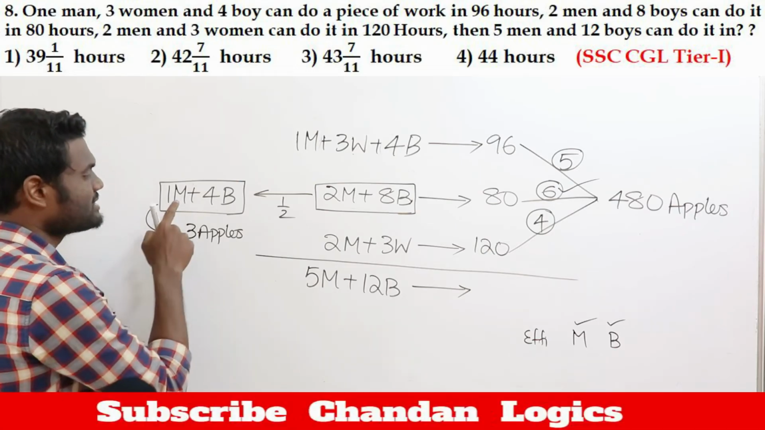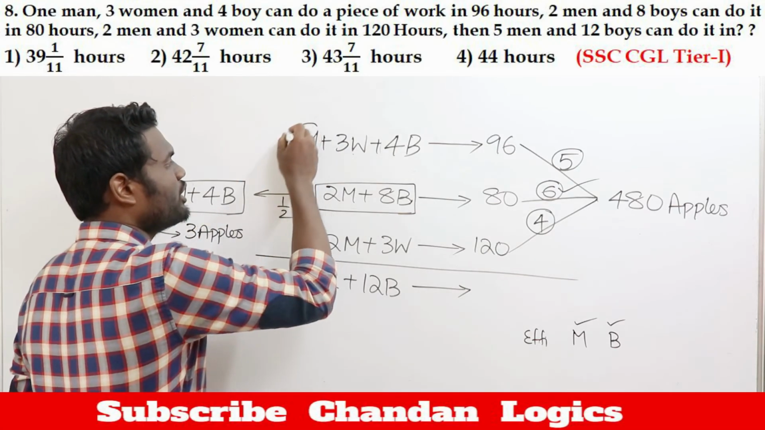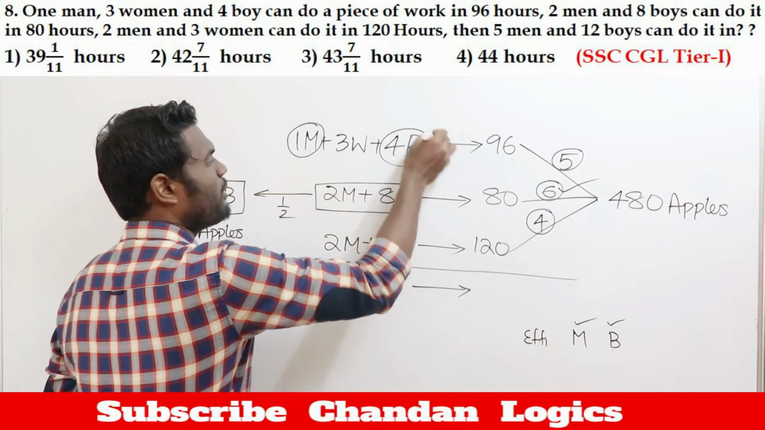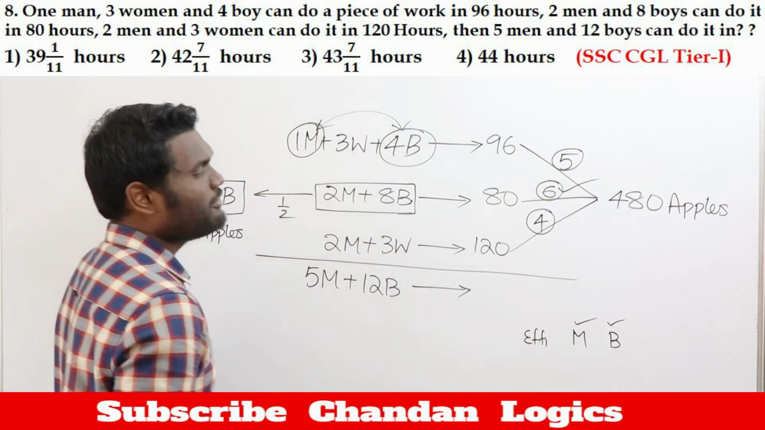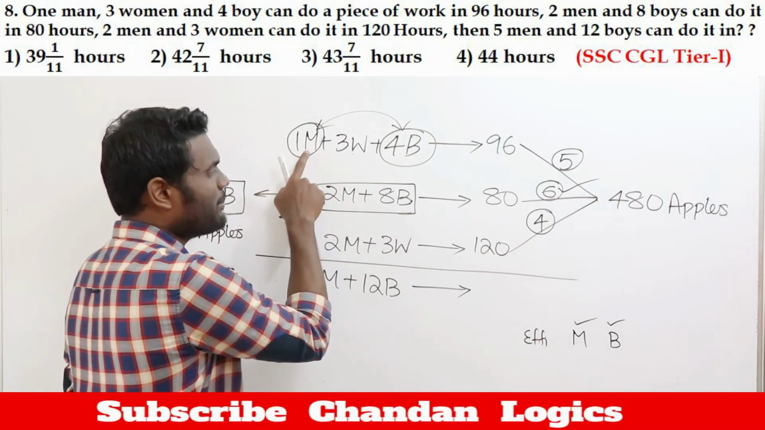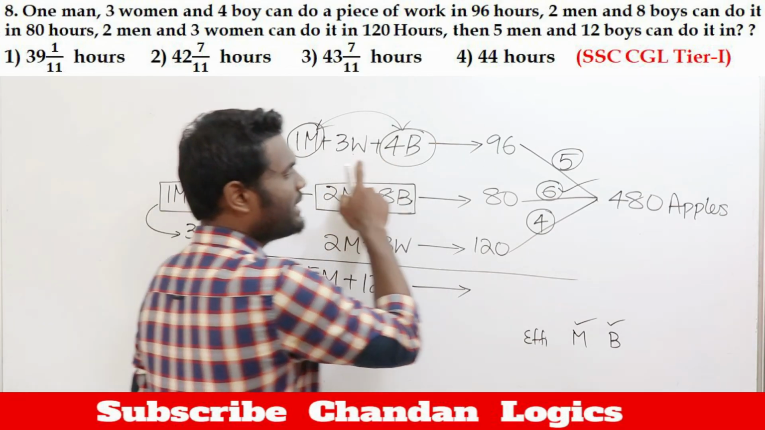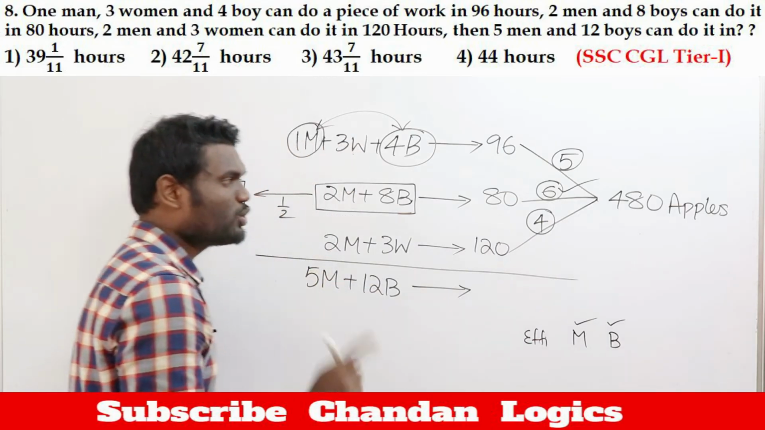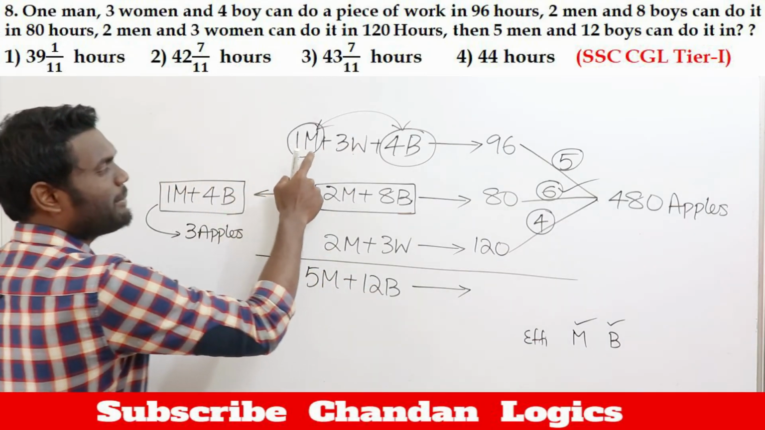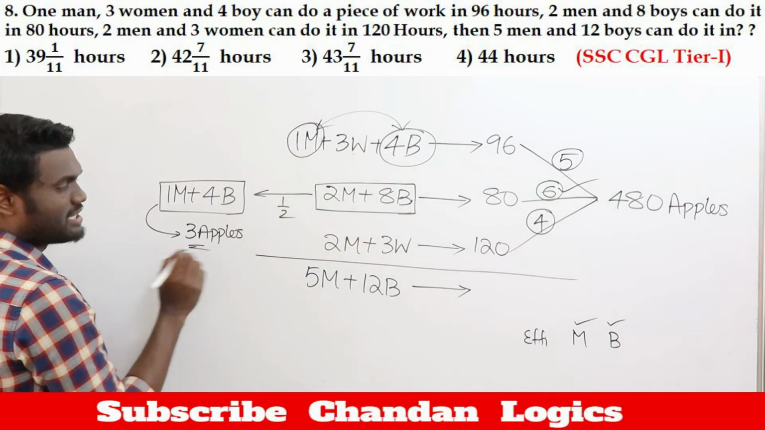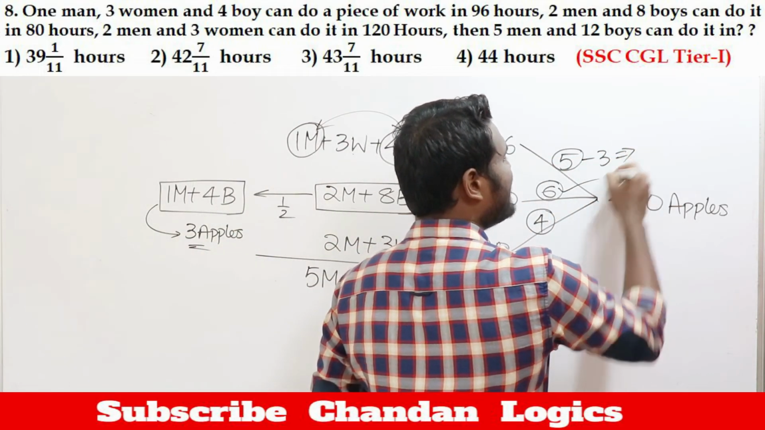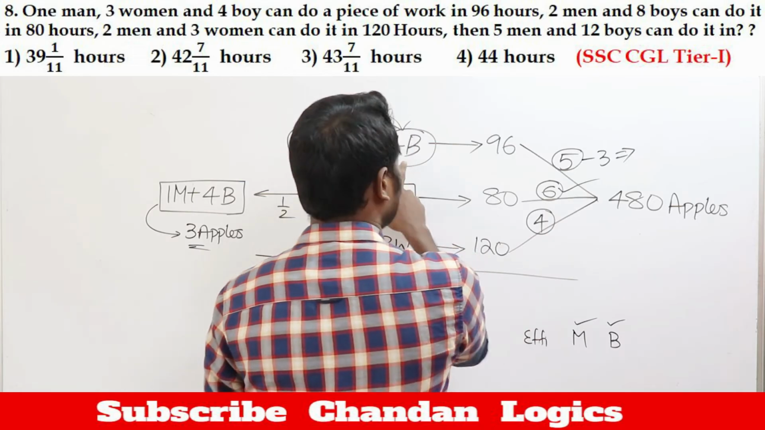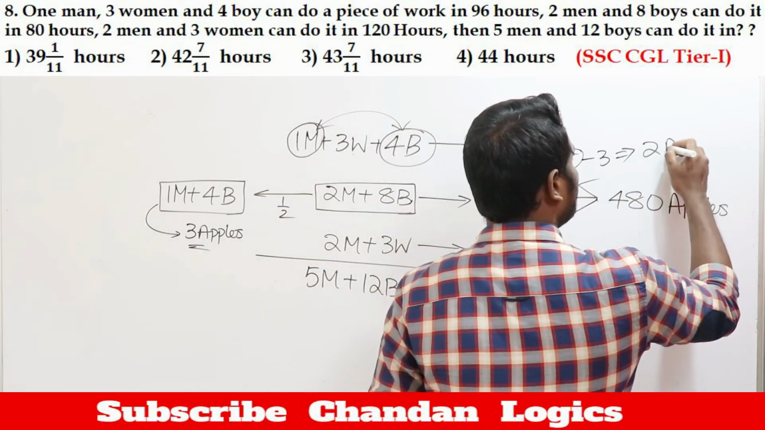Now if you look here, the same 1 man, 4 boys combination you already have here. Yes or no? Now in this question, 1 man, 4 boys, 3 women can eat 5 apples. Out of these 5 apples, already 1 man and 4 boys will eat 3 apples. Then the remaining apples are 2 apples.